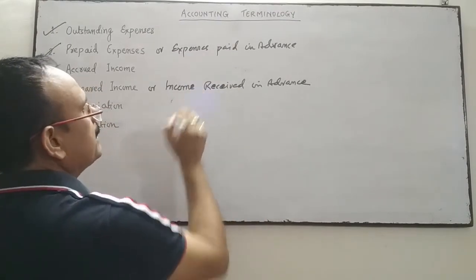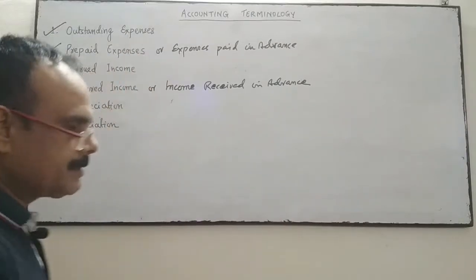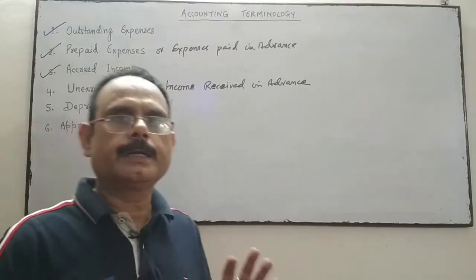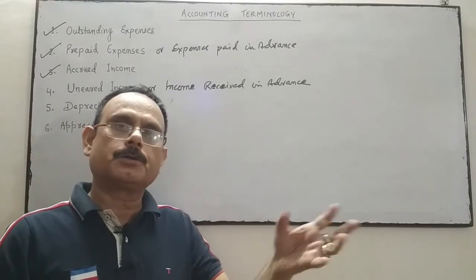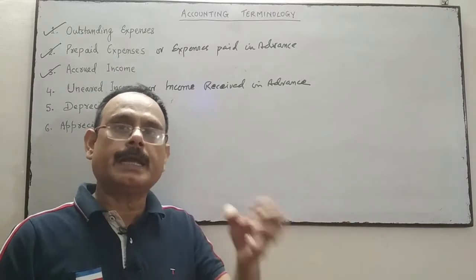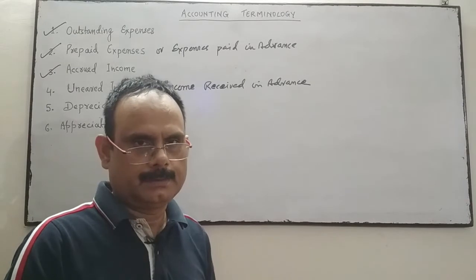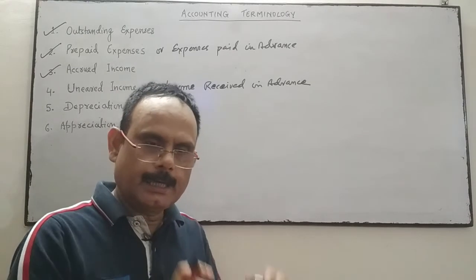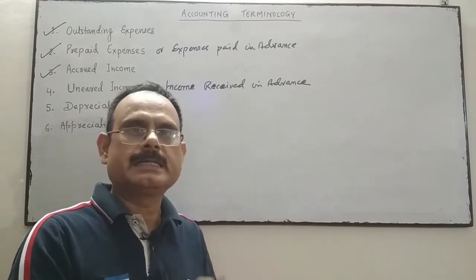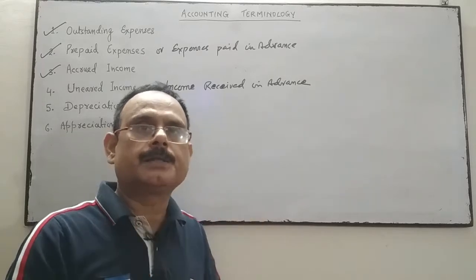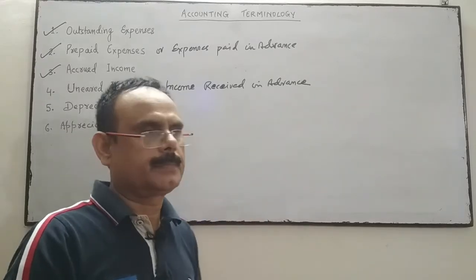Income received in advance means we have not earned it, but the amount is already received in advance by us.